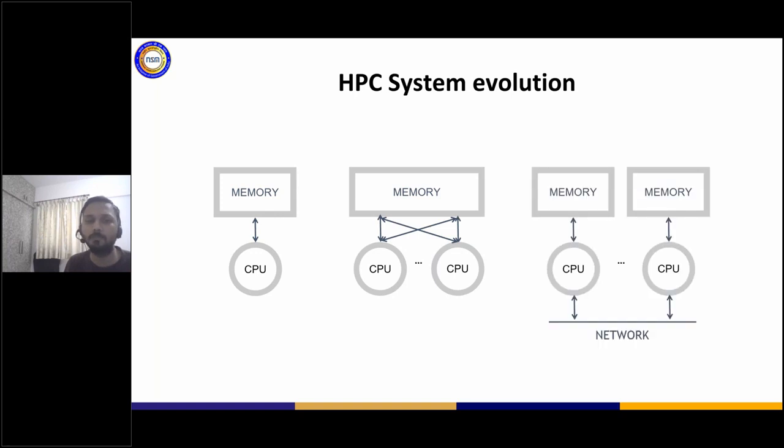Same thing happened when we moved on from the gigaflop era to the teraflop era. A single node was not enough, and then we had to connect multiple nodes together via high speed and low latency networks. Nowadays, you get up to 200 gigabits per second speed via the InfiniBand network. It's not the same network that you traditionally see at your home, which is the Ethernet network, which is 10 Gbps with a very high latency. These are very, very high speed interconnect networks. And this was used to move on from the gigaflop era to the teraflop era.